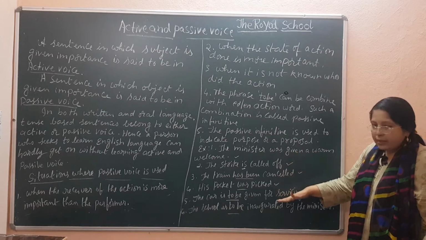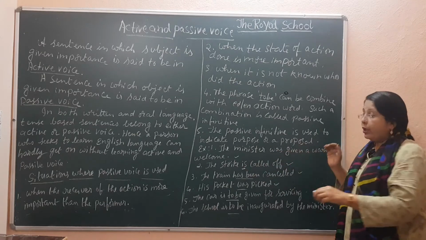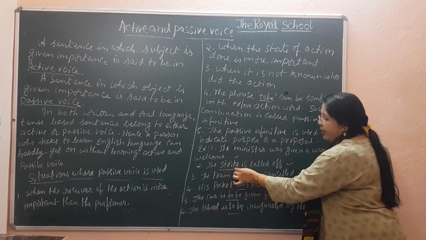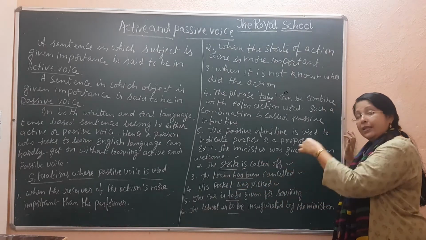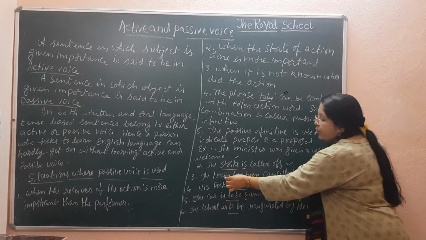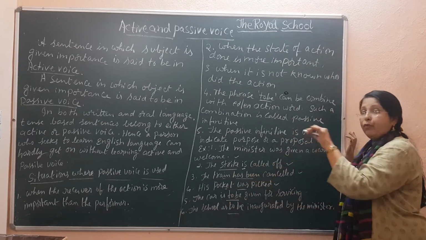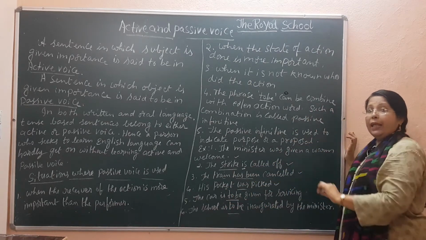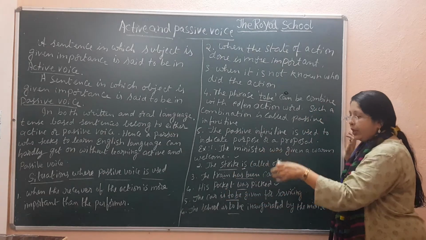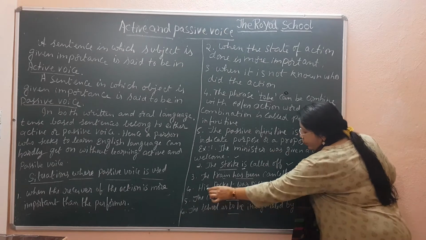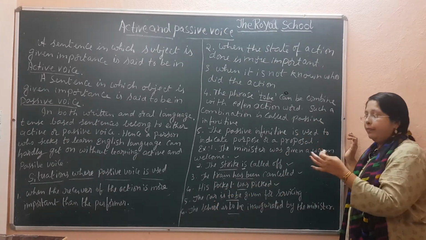These all sentences are passive voice of course because we have given more importance to the action receiver. Strike action receive करता है. ट्रेन कैंसिल हुई किसी और ने कैंसिल किया तो ट्रेन रिसीवर है. His pocket was being picked. किसी और ने पिक किया पॉकेट लेकिन यहाँ पे किसका पॉकेट पिक हुआ उसको इंपॉर्टेंस दिया गया. The car is to be given for servicing. सर्विस कोई और करेगा, कार हम दे रहे हैं.